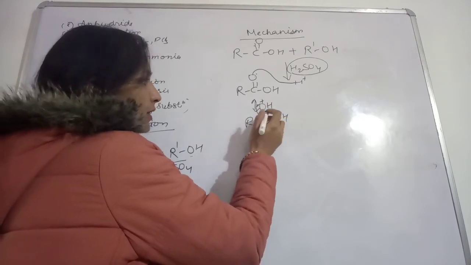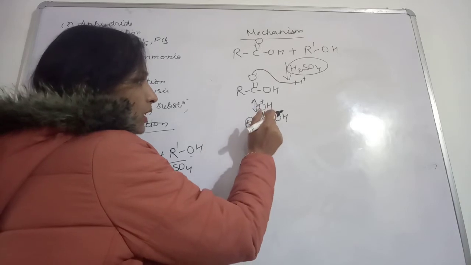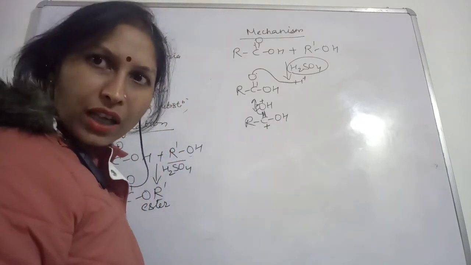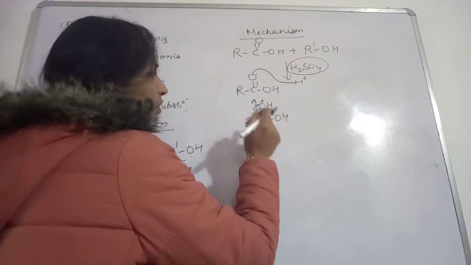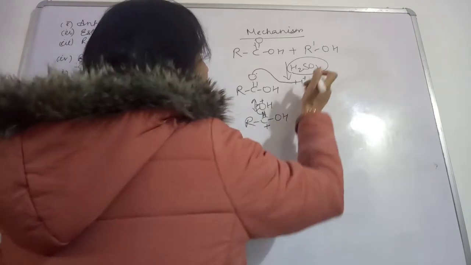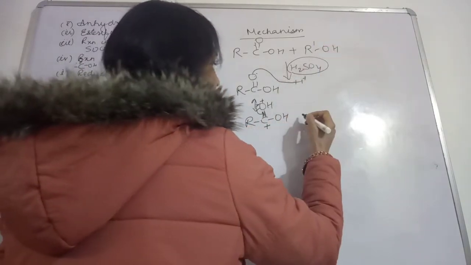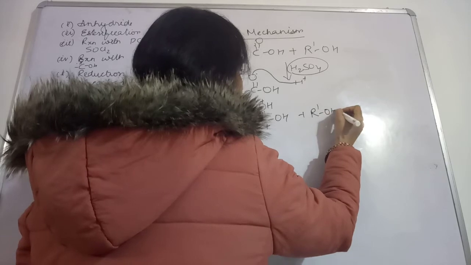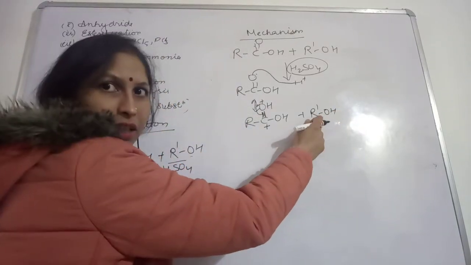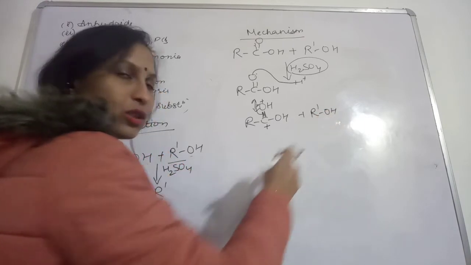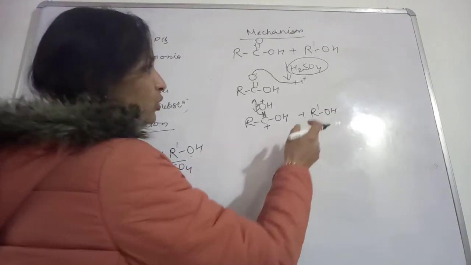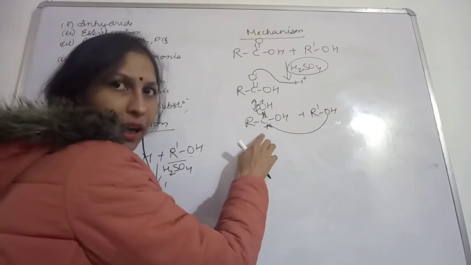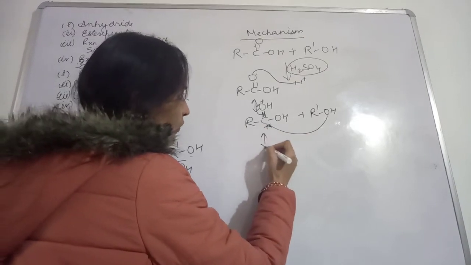In doing so, because this bond is broken, this carbon is left with 3 bonds. Now this carbon is going to possess a positive charge. So what will happen? See, now this R dash OH, which we already wrote here. This oxygen of this alcohol also has a lone pair of electrons. So the oxygen will use the lone pair of electrons and make a bond with this carbon. So what will you get now?